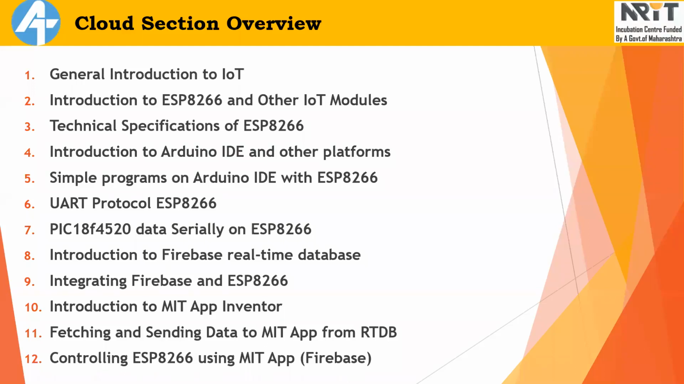And after that, interfacing of ESP8266. We have written here: sending PIC 18F4520 data serially to ESP8266. That means how we can interface our Wi-Fi module, which is ESP8266, with our microcontroller, which is PIC 18F4520, so that they can communicate with each other and transfer data. There is going to be bidirectional data transmission, so that's why we are going to need the UART protocol here. Using the UART protocol, we are going to transmit the data.